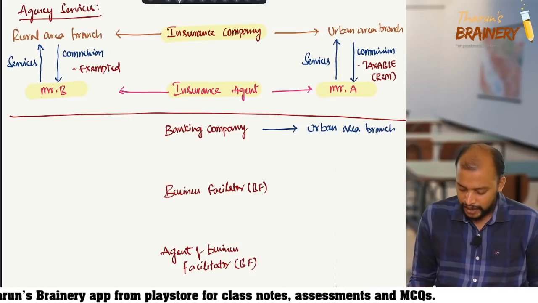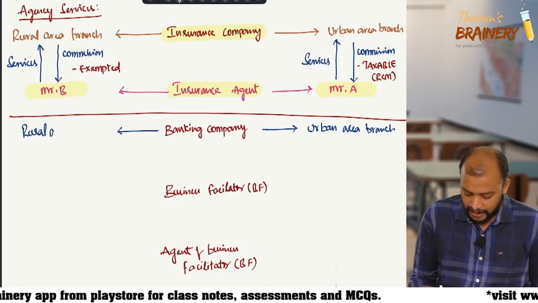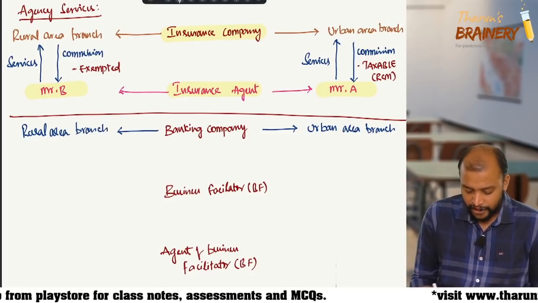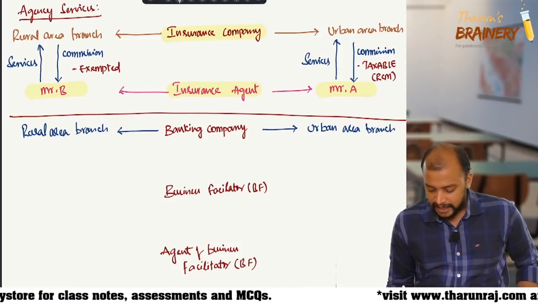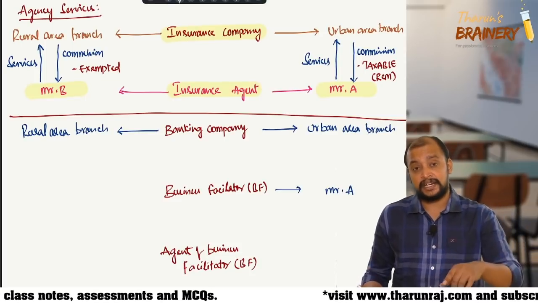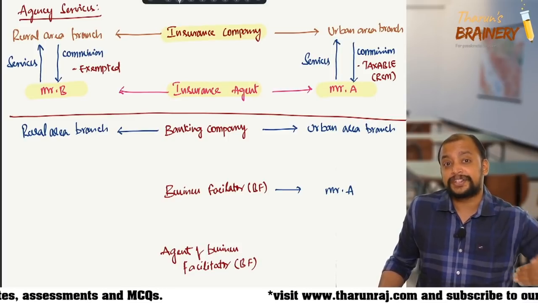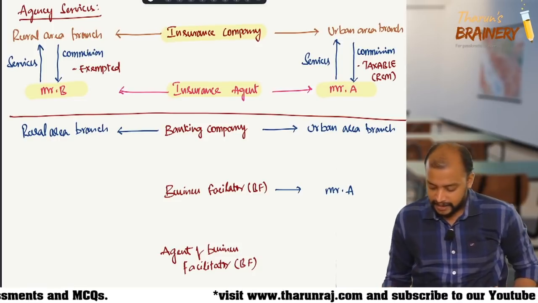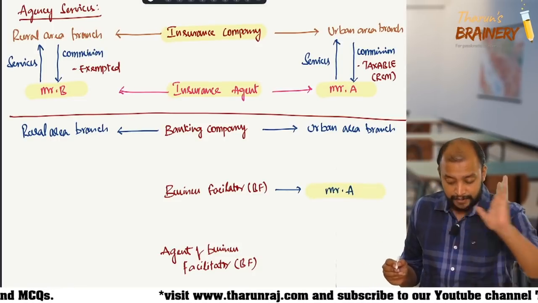And rural area branch. And this business facilitator is working for urban area branch. So one person, Mr. A, is appointed as business facilitator to extend the urban area branch operations outside the territory of urban area. Okay, so Mr. A is appointed as business facilitator for urban area branch.